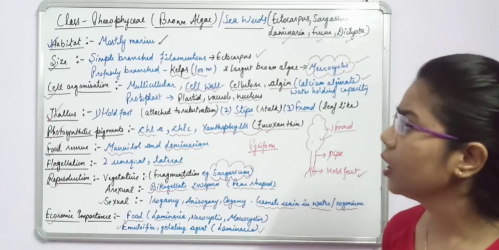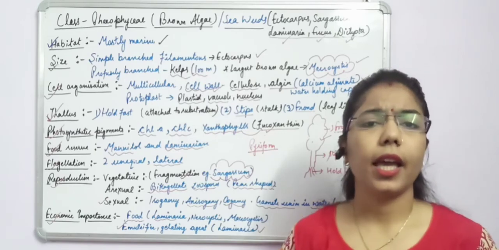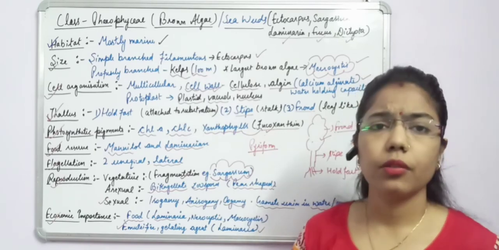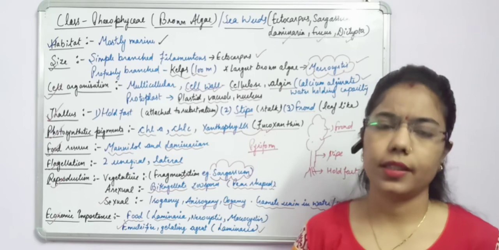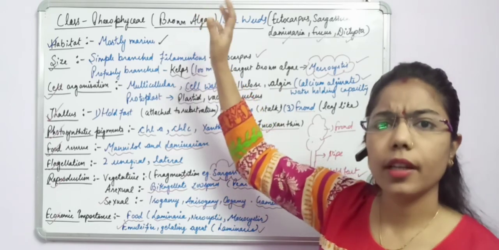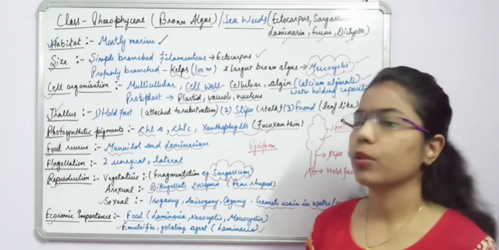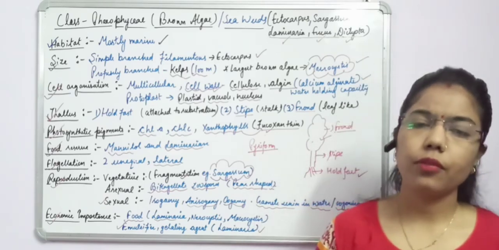Okay, so today we have completed this Phaeophyceae class, and in the next lecture we will discuss the Rhodophyceae. Okay, and Rhodophyceae, we know, is what? Red algae. So we will discuss its characteristics in the forthcoming lecture. Okay, so that's all for today. Thank you.